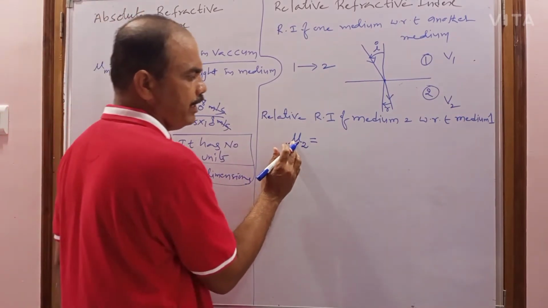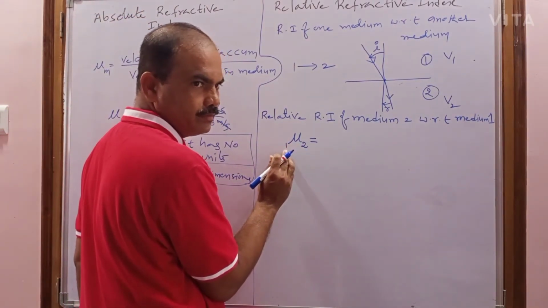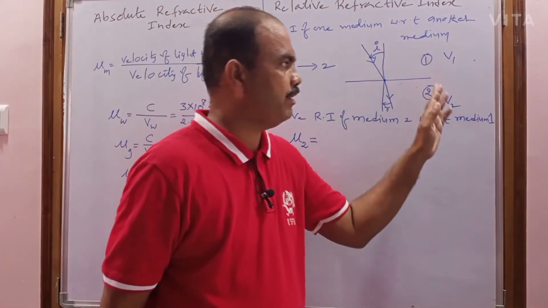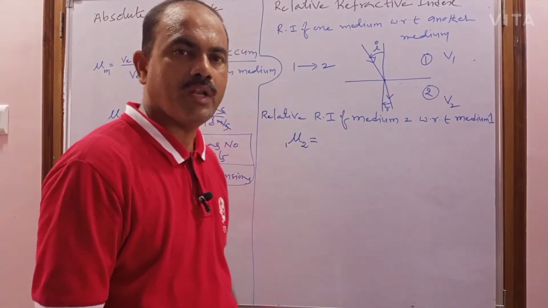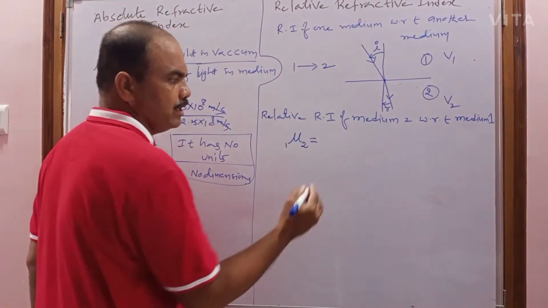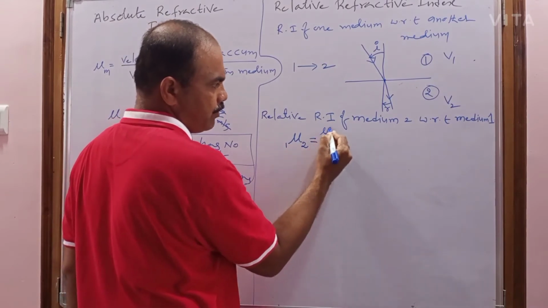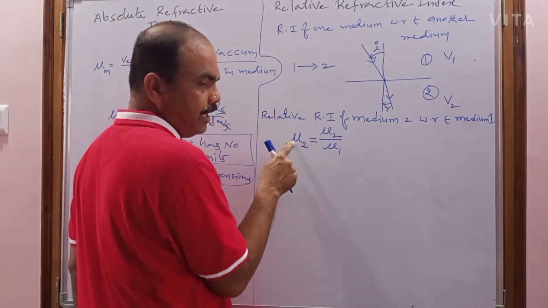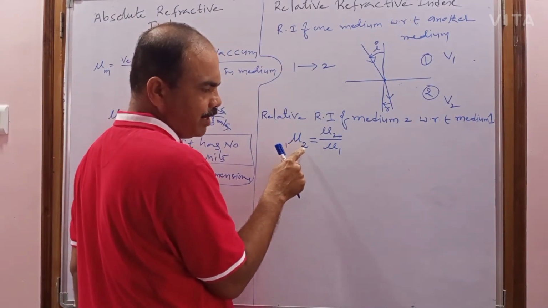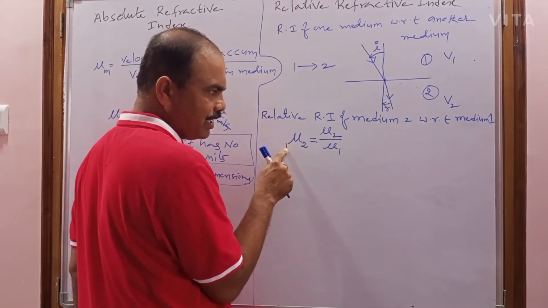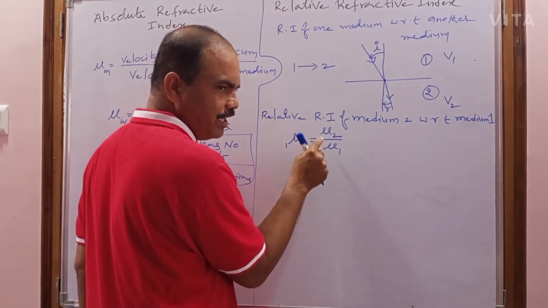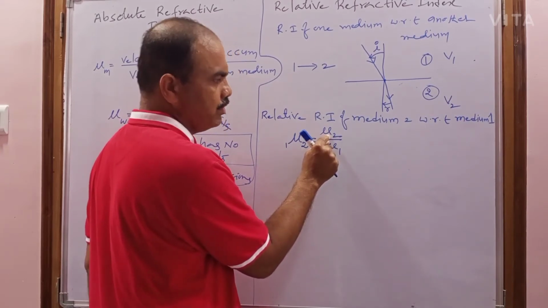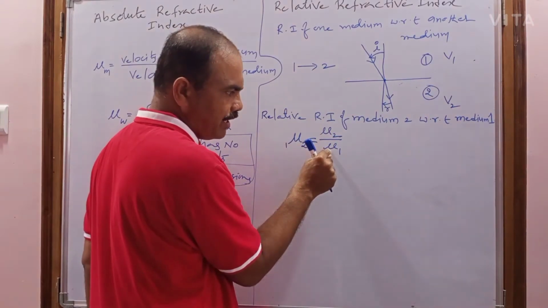The relative refractive index of medium 2 with respect to 1. Now, I am writing this in words, in terms of the absolute refractive index of medium 1 and the absolute refractive index of medium 2. So the relative refractive index of medium 2 with respect to 1 is nothing but the ratio of the absolute refractive index of medium 2 to the absolute refractive index of medium 1.